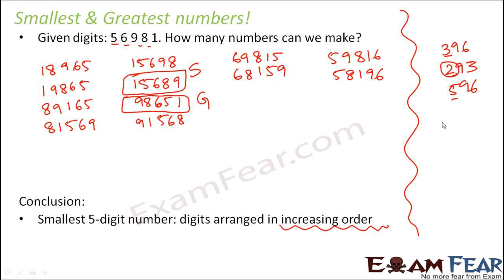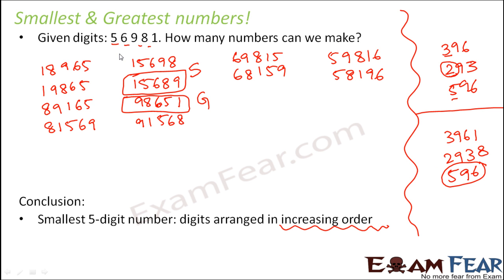Now if I give you another example where you have 3961, 293, 596, and here you have 2938. Which is the smallest number? Do you think that 2938 will be the smallest number? No, because in this case these two are 4-digit numbers and this is a 3-digit number. So yes, this is going to be the smallest number.